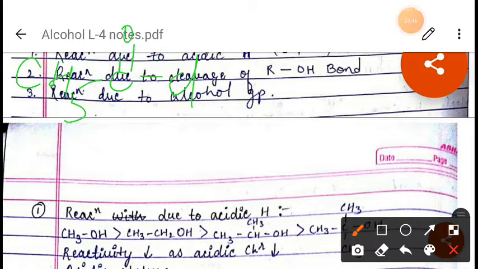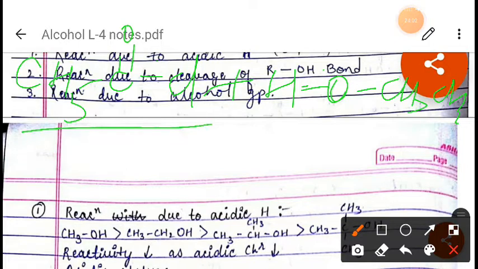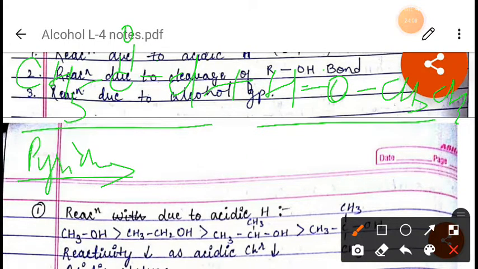And if we are using here ethanol, suppose HO CH3 CH2. So in presence of pyridine, this one is ethanol chloride and this one is ethanol. If you are using here pyridine, it will form ethanoate, or ethyl acetate, and HCl will come out from here.